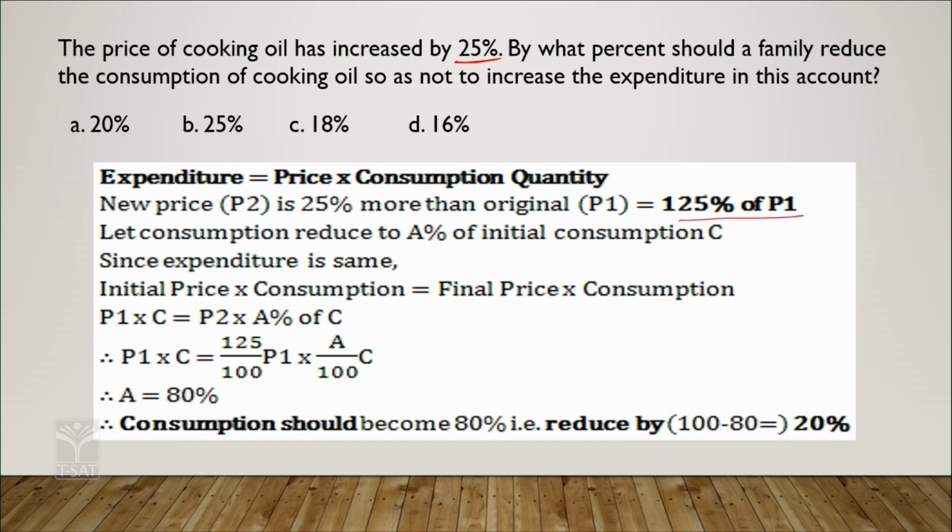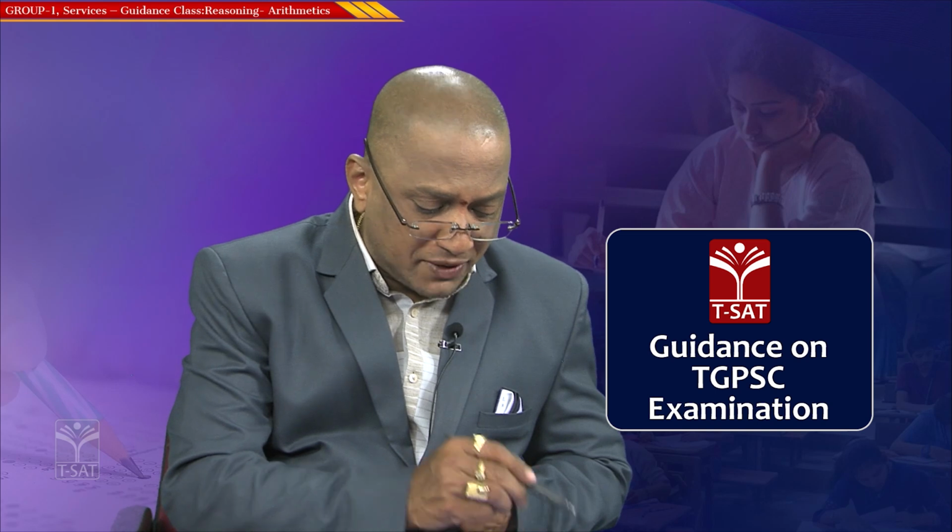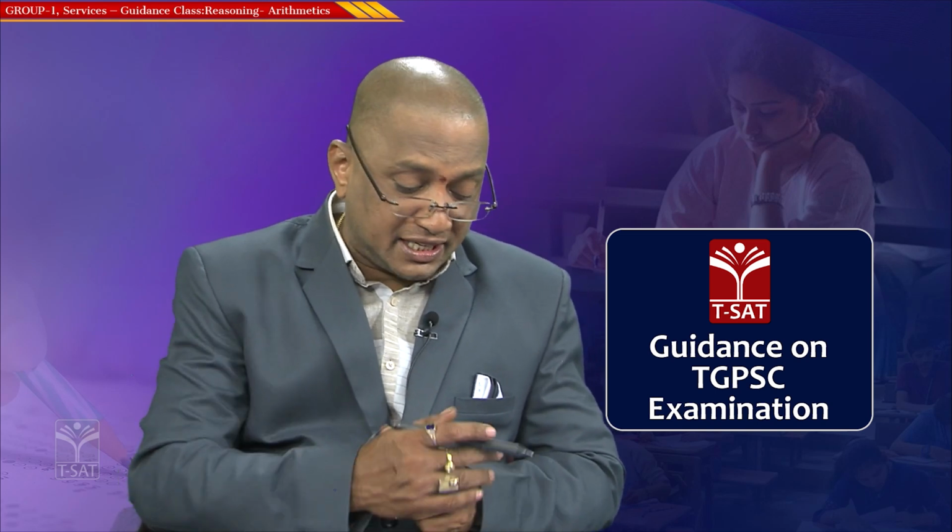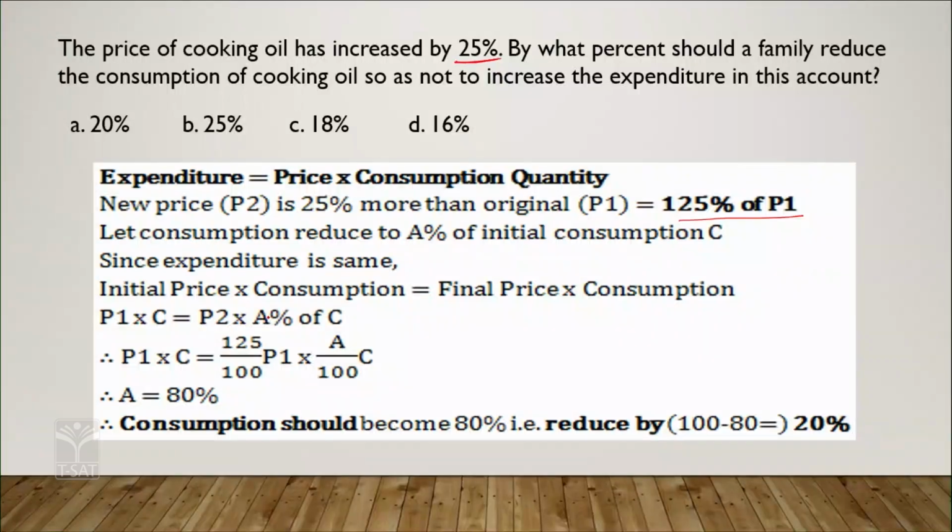Let the consumption reduce to A% of the initial consumption C. Then the expenditure is the same, because there is no change in the expenditure. So the initial price into consumption is equal to the final price into consumption, because you have to balance it with the total expenditure. The initial price is P1 and the consumption for it is C, and the final or new price is P2, and the consumption is A% of the initial consumption C. So that is given.